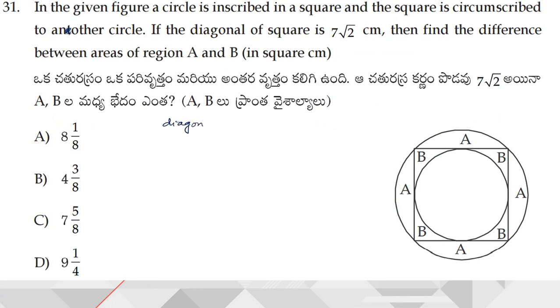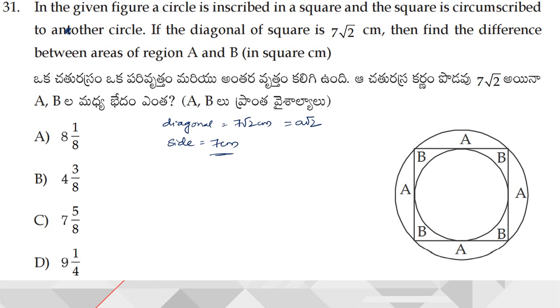So the diagonal of the square is given as 7 root 2 centimeters. If the diagonal of the square is 7 root 2 centimeters, then the side is equal to 7 centimeters, because the diagonal is nothing but a root 2. On comparison, a is equal to 7. Now the diameter of the small circle. So the diameter of the small circle is equal to 7 centimeters. So if the side length is 7, then the diameter is also 7 centimeters.